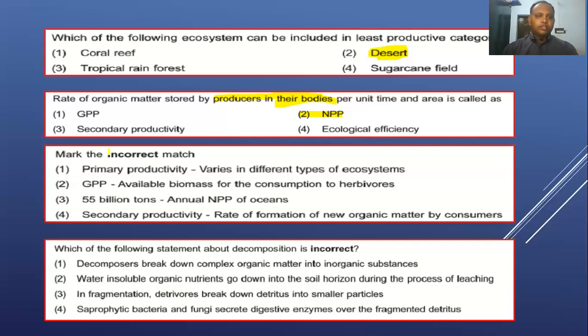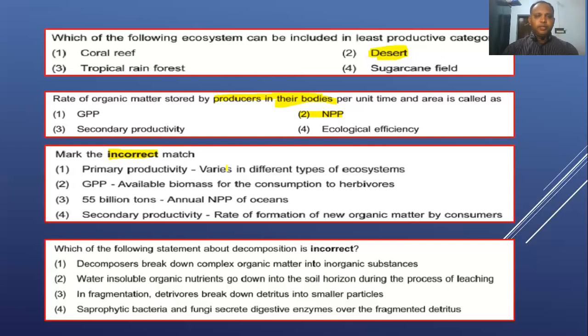And next question is a negative form question. Here they are asking, mark the incorrect statement. First one, primary productivity varies in different types of ecosystem. It's a right statement. Take a cropland ecosystem: its productivity may be different from an aquatic ecosystem or a forest ecosystem, right? The first statement is a right statement.